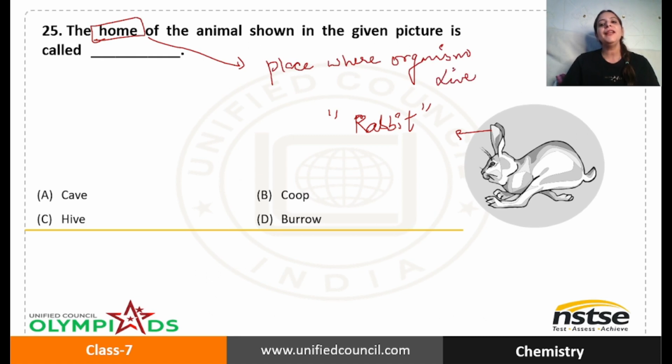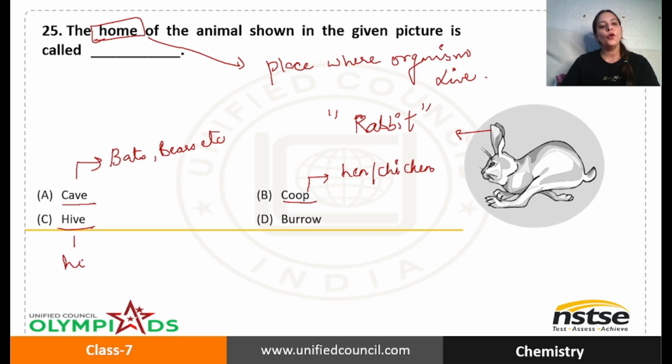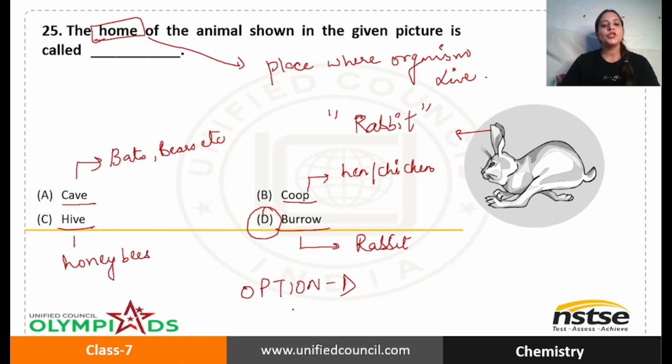We feel very comfortable in our home. So all the animals, like we live in houses, also live in their special homes. Our home is a house. A cave is a home for bats, bears, etc. A coop is a home for hen, or we can say chicken. A hive is a home for honeybees. And a burrow is a home of a rabbit. So here the correct answer is, I hope you got it, option D.